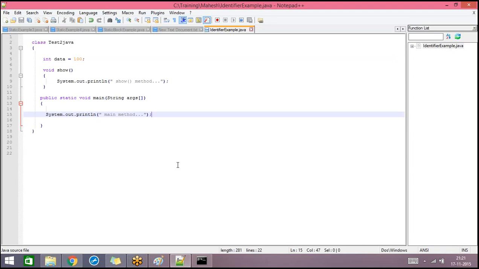Yeah, of course, there is a rule based on that concept. Only if you declare the class as public is it required. If the class is not public, you can choose any name. If the class is not public, then the file name and the class name need not match. That concept we will discuss when we discuss source file declaration rules, after completing some basic concepts. That's the other rule, and that is not related to this identifier concept. An identifier is related only to the names that we choose in a Java program.